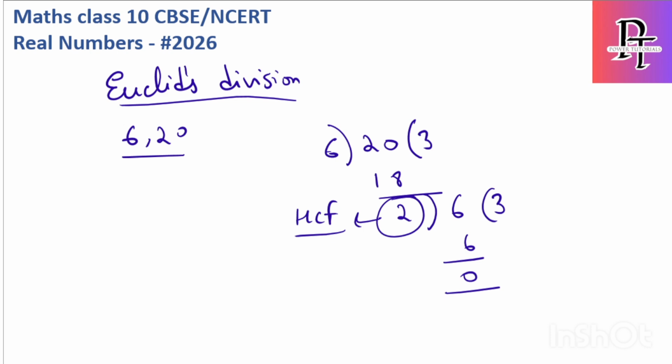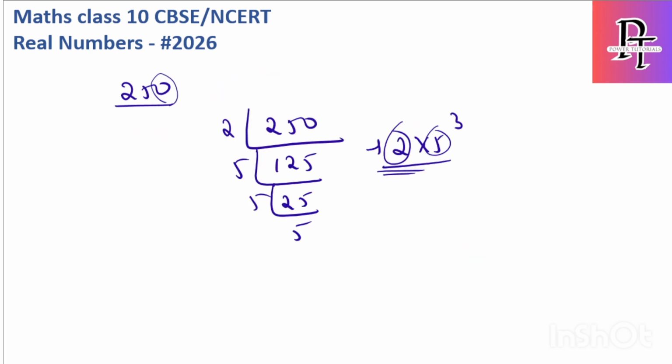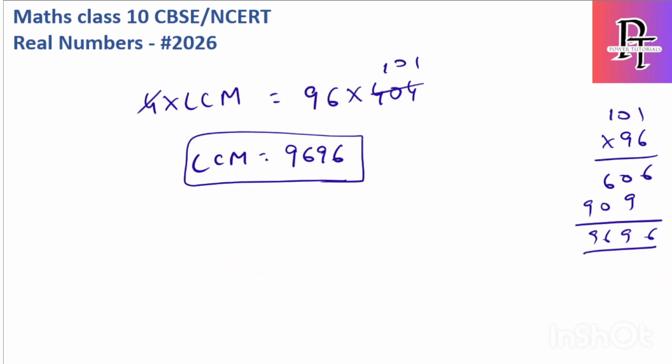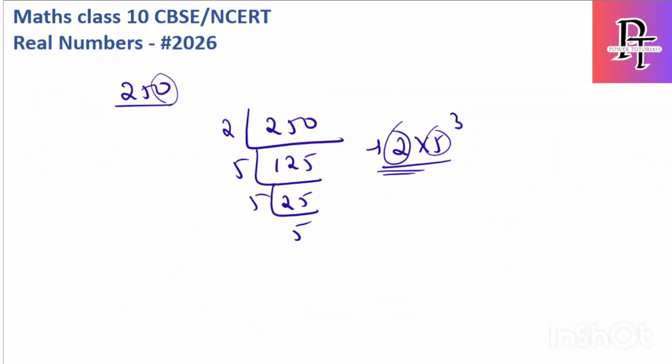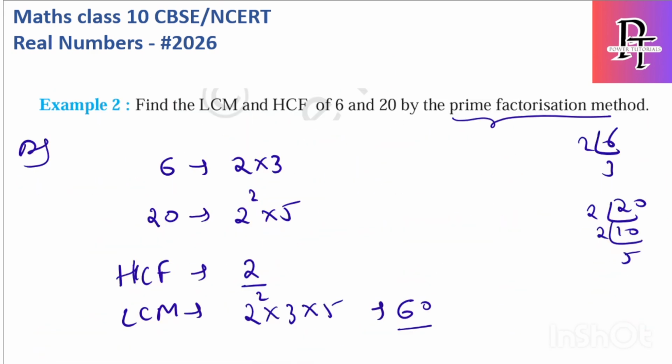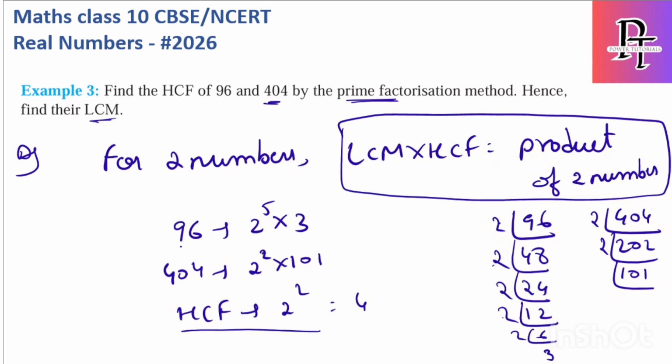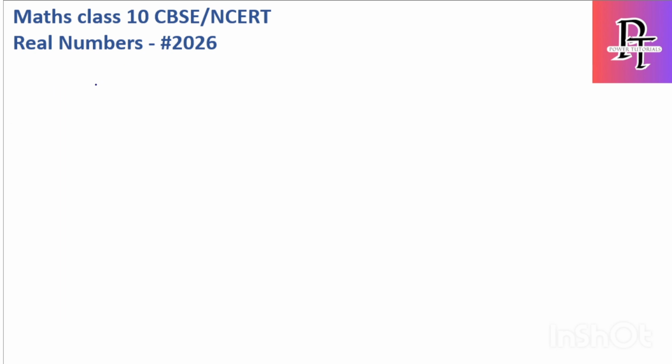And cross check that question, the HCF value should be 2. Yes, you can see here the HCF is 2. I will check the same for other values. For this question the HCF is 4. So I will do the same, 96 and 404. Let's solve this. HCF of 96 and 404, we have to get the answer as 4.